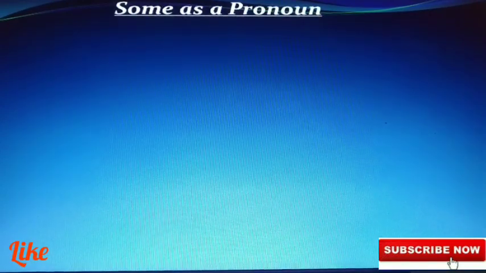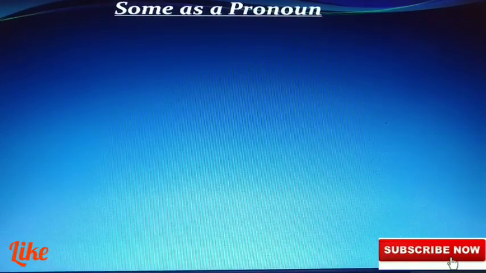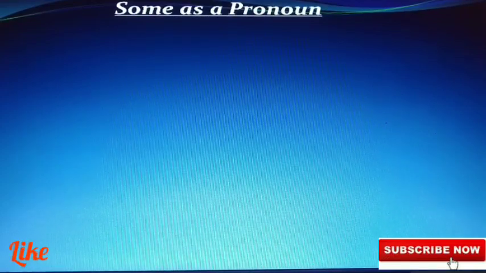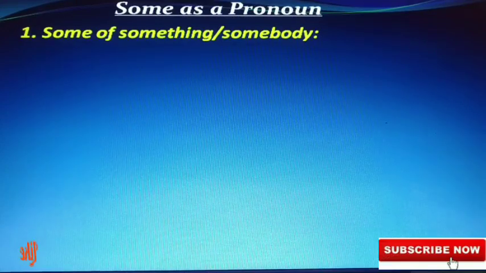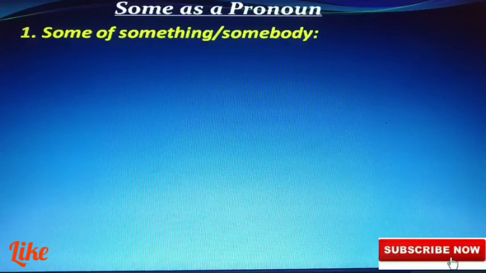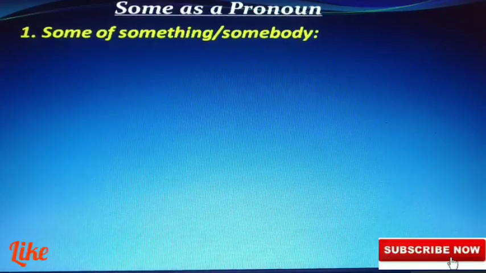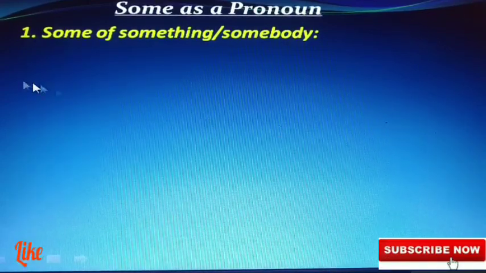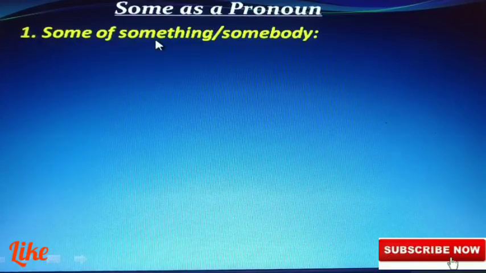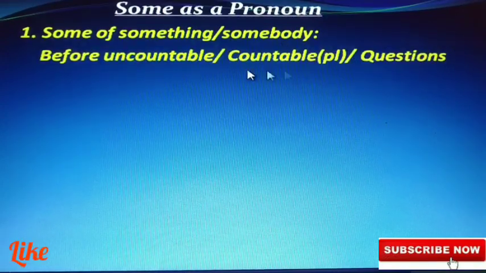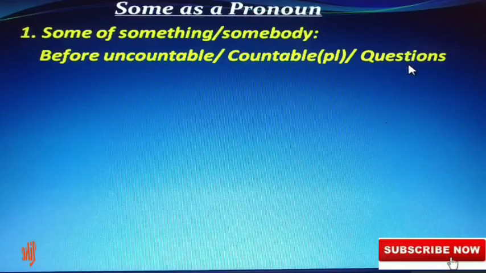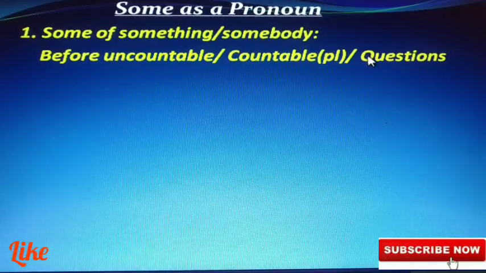Some as a pronoun. When it is used as a pronoun, it replaces some noun or indicates some noun. Some of something. Something means anything you may indicate. You have to name the thing. You have to use some of, then the name of the thing or the persons. Before uncountable or countable plural or questions, like the uses of determiners.